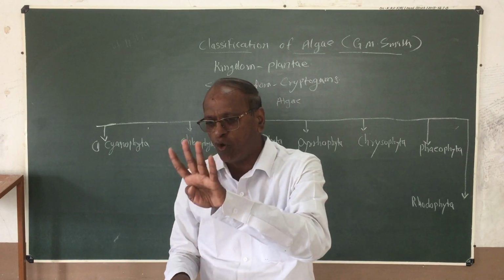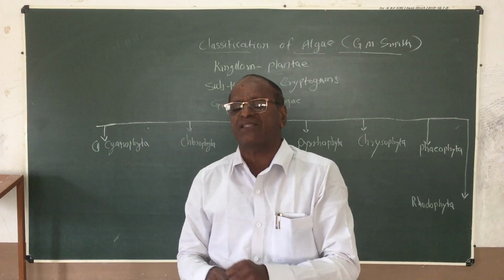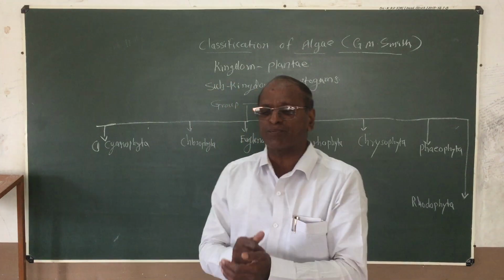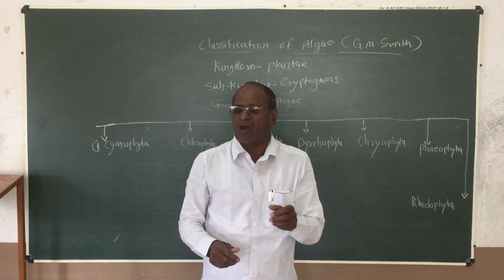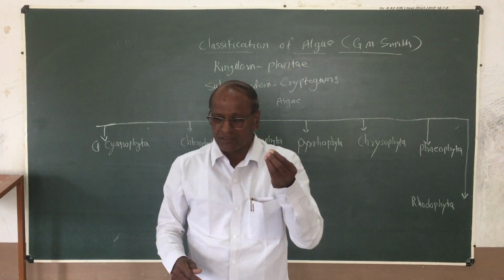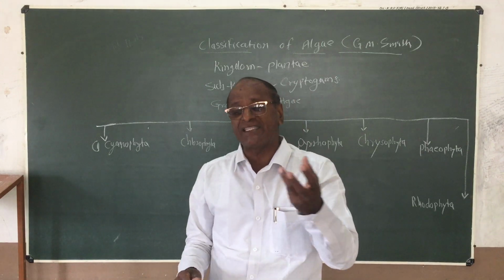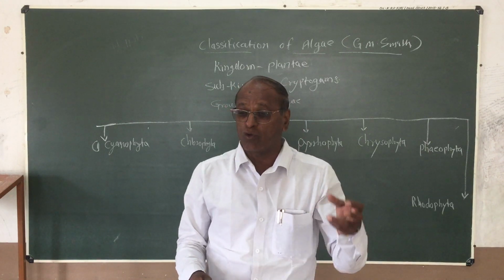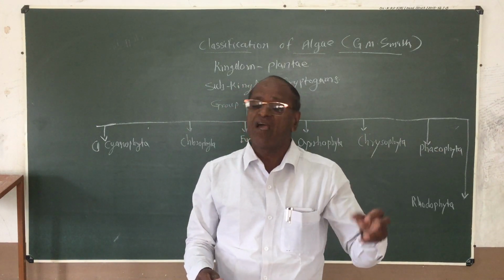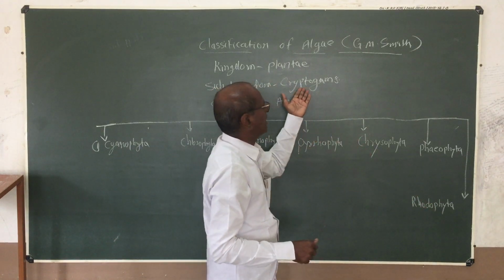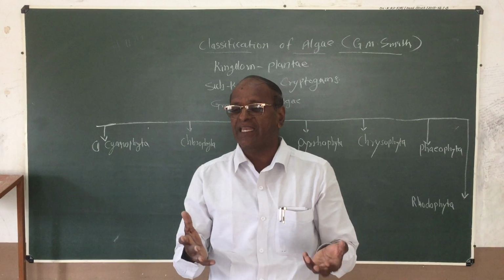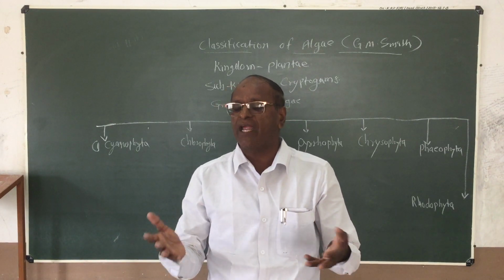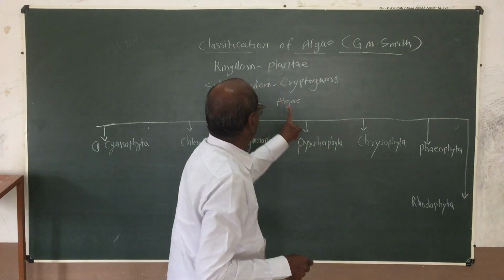These are the four main groups. But besides these four groups, microorganisms such as bacteria, cyanophycean bacteria or chlorophyll containing bacteria are also studied in the cryptogamic plants. That is the virus or bacteria, algae, fungi, bryophyte and pteridophyte.